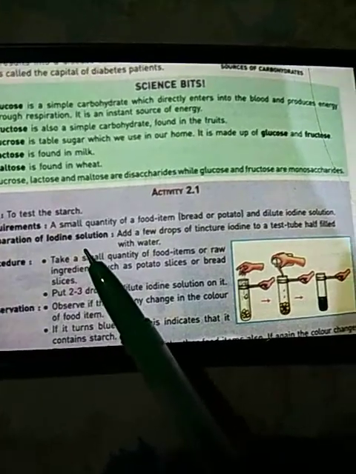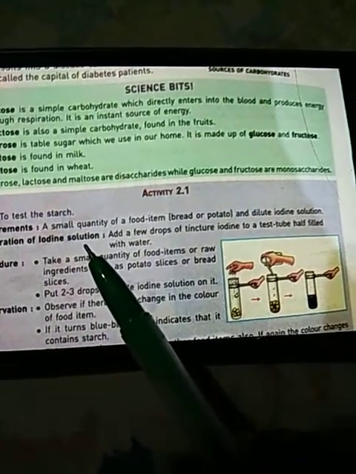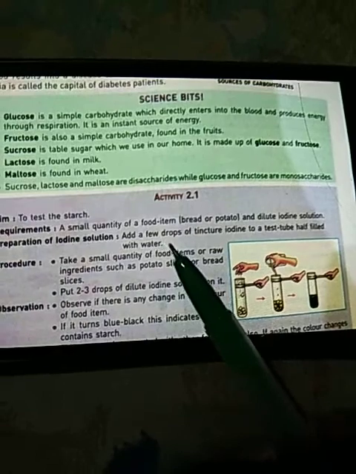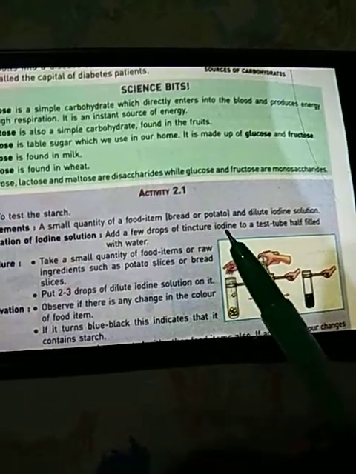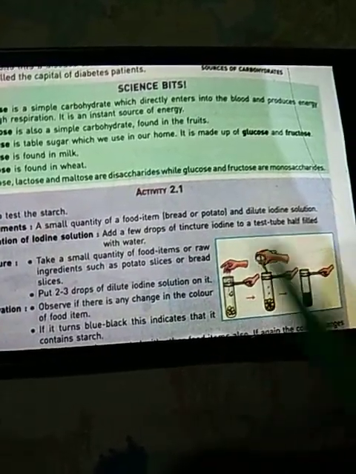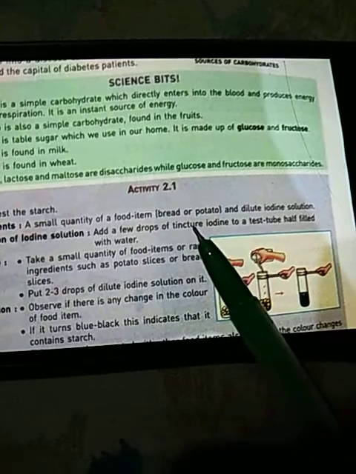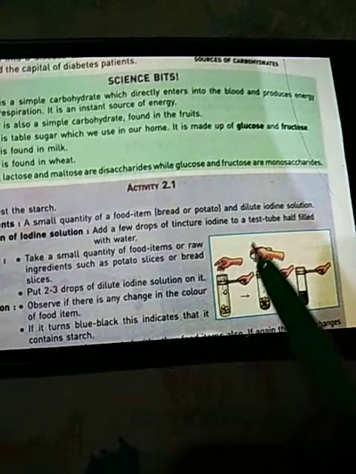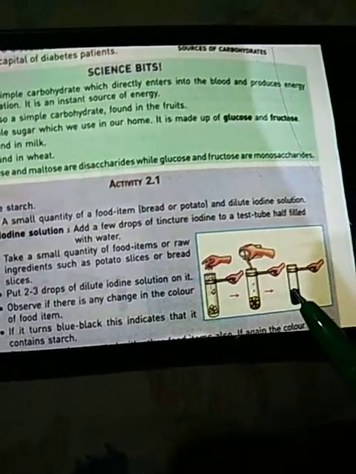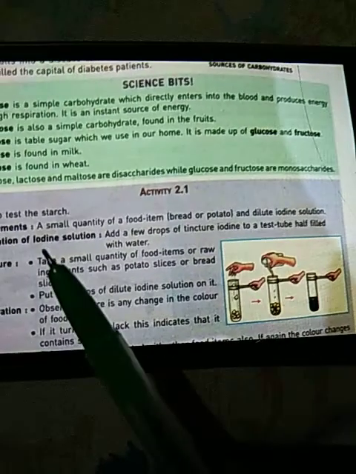Preparation of iodine solution. How do we prepare the iodine solution? Add a few drops of tincture iodine to a test tube half filled with water. Tincture means the concentrated iodine.